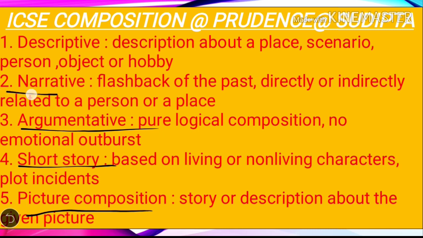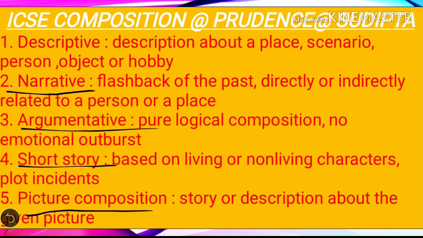Next, there is narrative composition. It is a flashback of the past which is directly or indirectly related to any person or a place. Next, there will be argumentative composition. In an argumentative composition, you need to provide certain logical arguments which will clear your point of view, whether you are answering in positive or negative aspects. It means whether you are supporting the statement or not supporting the statement. That means you need to write either in support of or against the given statement.